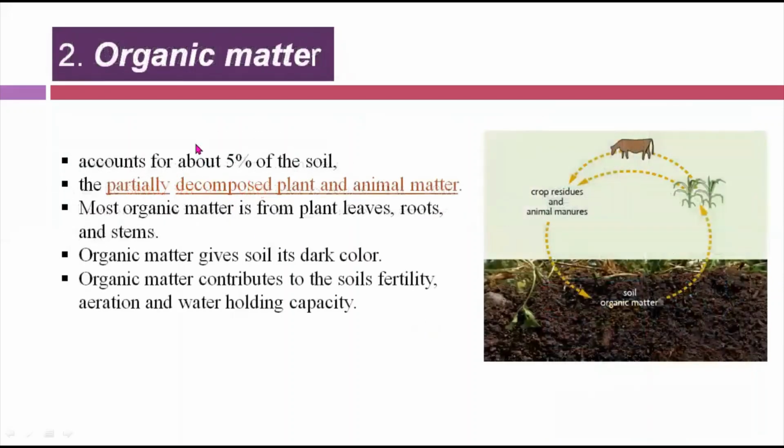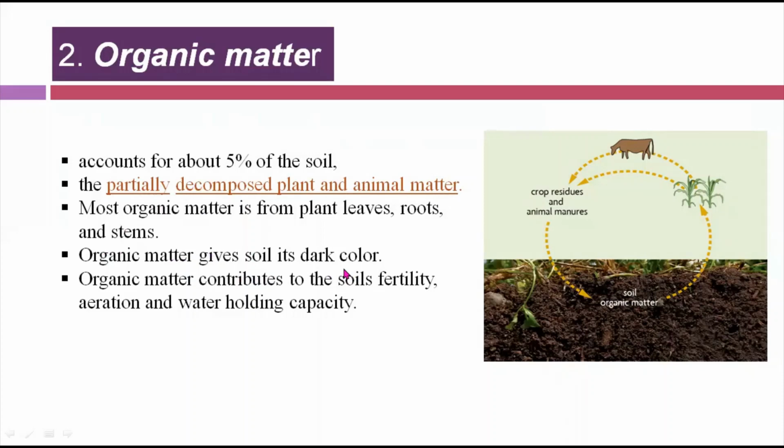Number 2 is the organic matter. Organic matter accounts 5% of the soil, the partially decomposed plants and animal matter. Organic matter actually is the remains of plants and animals. So हमारे plants, animals होते हैं, उनकी remainings होती हैं, and they become the part of the soil. It is only the 5%. Most organic matter is from plant leaves, roots, and stems. Organic matter gives soil its dark color.